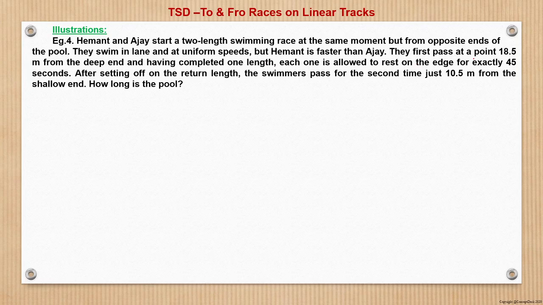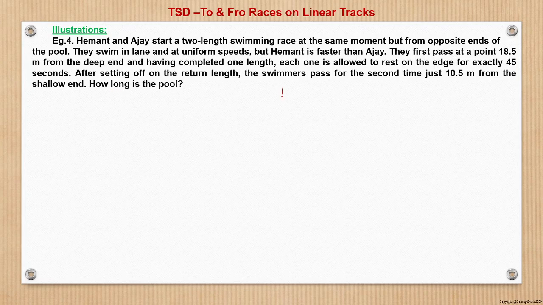They first pass at the point 18.5 meter from the deep end, and having completed one length, each one is allowed to rest on the edge for exactly 45 seconds. After setting off on the return length, the swimmers pass for the second time just 10.5 meter from the shallow end. How long is the pool?